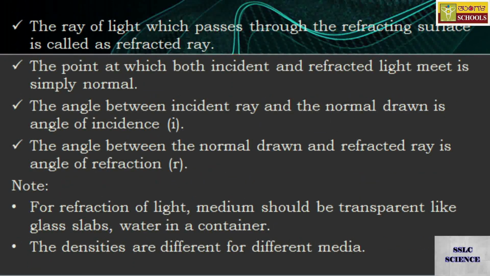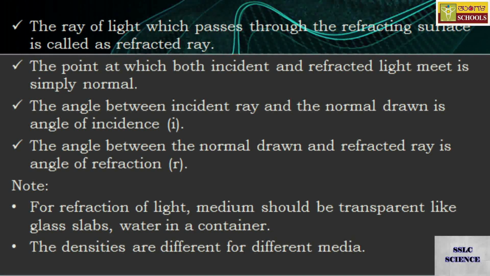Refracted ray is the ray of light which passes through the refracting surface. Normal is the point at which both incident and refracted rays of light meet.